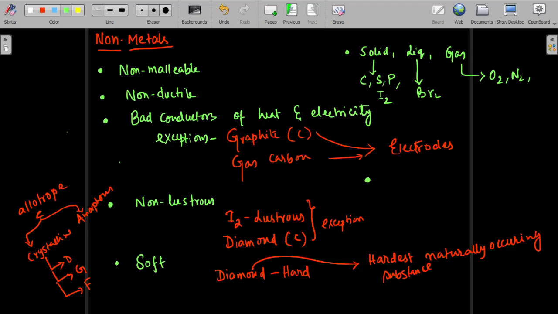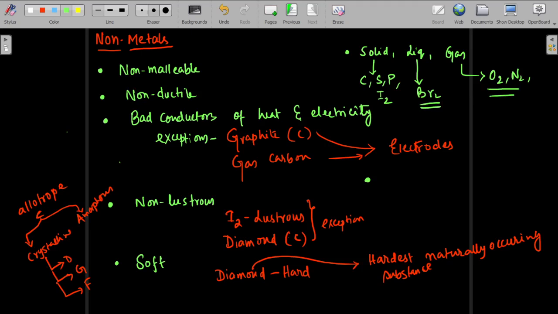If they are solid, this type of element will have a high melting point. When they are liquid, it has a low melting point. In the case of gases, the melting point and the boiling point are even lower, like O2 and N2.